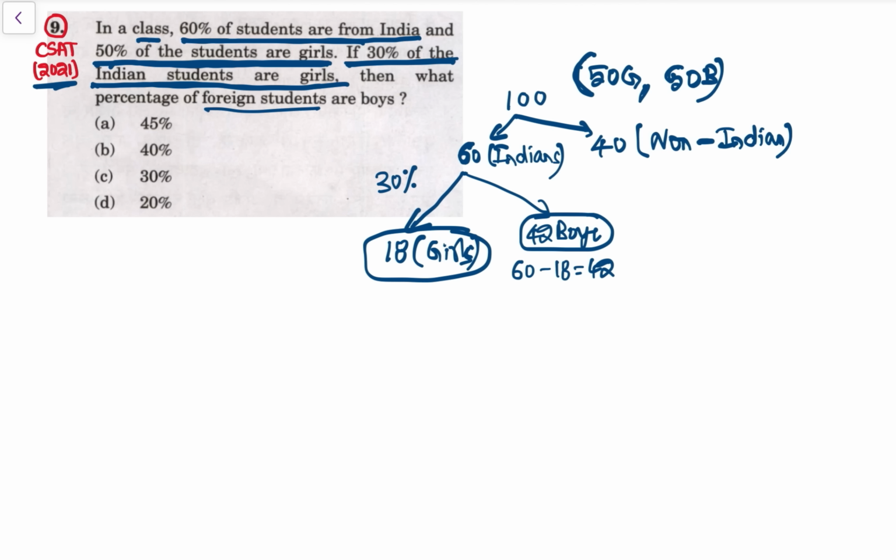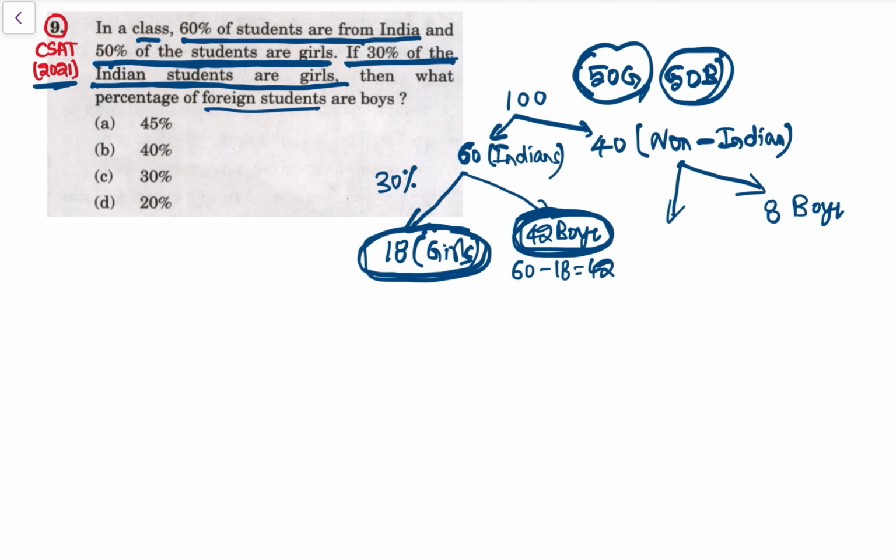ठीक है. अब देखो, non Indians में से total there are 50 boys and 50 girls. अगर इधर 42 boys इधर आ गया non Indians, so remaining is what? 42 plus 8 is 50. So 8 boys who are non Indian. And see here, 18 girls है. See, 32 plus 18 is 50. So 32 girls. So 40 में से 32 girls है, 8 boys.